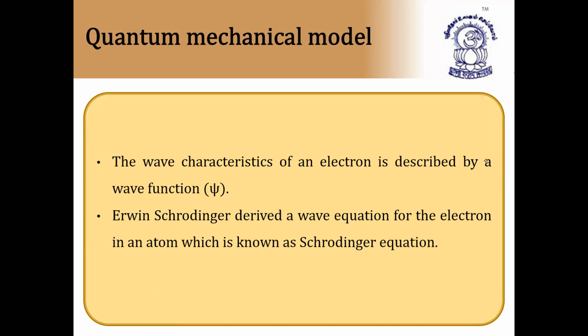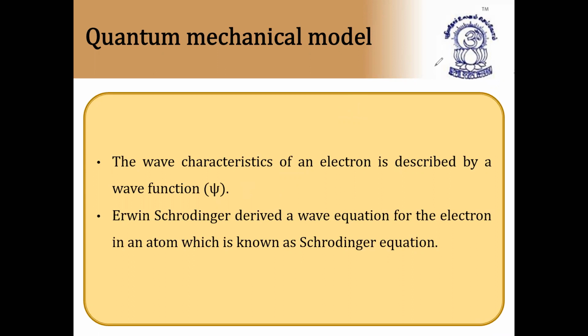So, since the movement of electron is considered as wave nature, it has a wave function also, and that wave function is denoted by the letter psi, P-S-I, psi, P silent. So, here this symbol represents psi. I'm writing beside the symbol only. This symbol represents psi, PSI. We have to call it psi. So this is called psi.